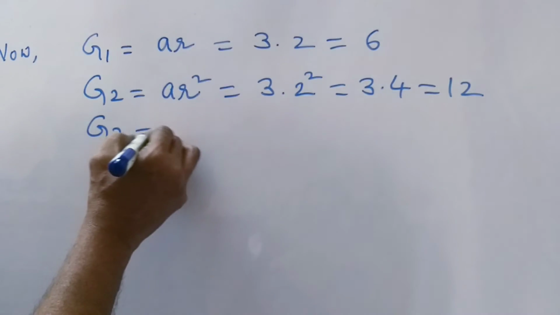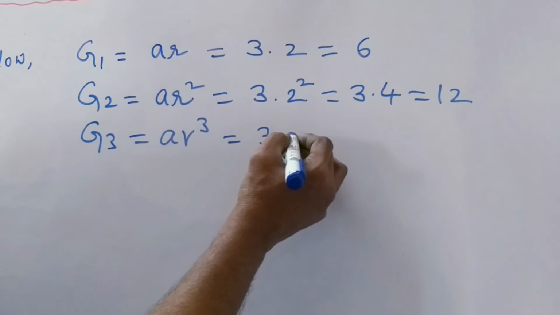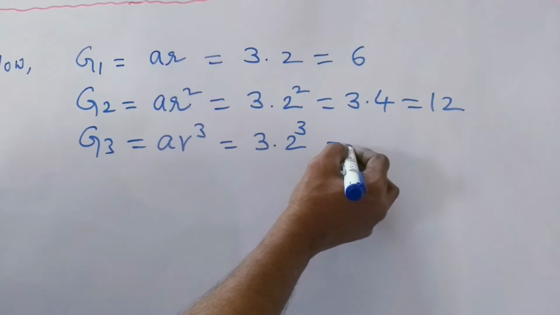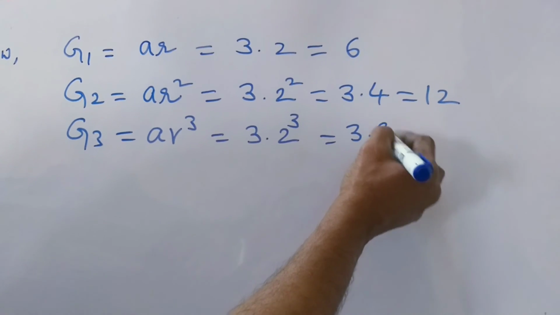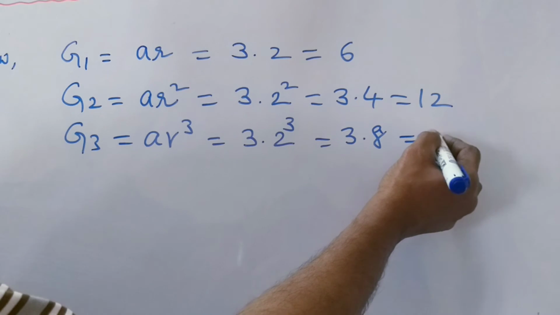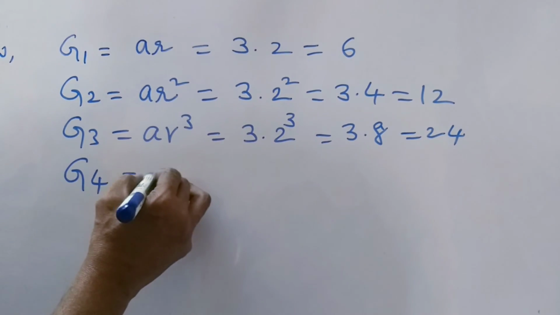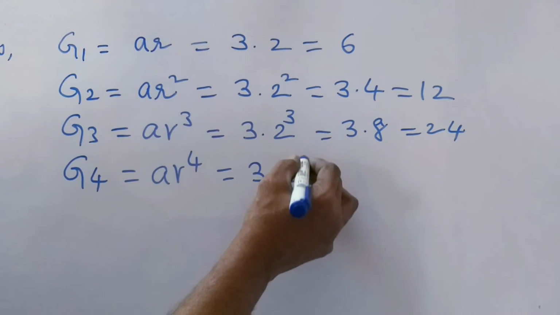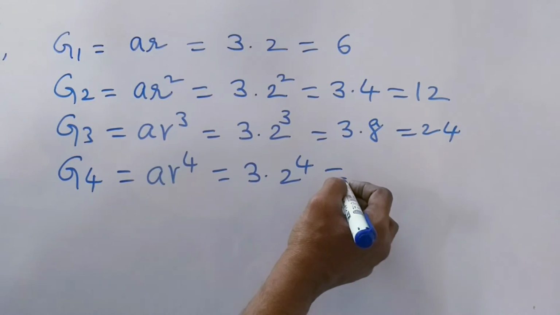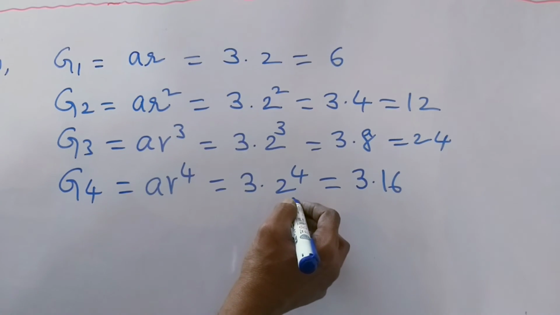G3 is equal to A into R cube, is equal to 3 into 2 cube, is equal to 3 into 8. 3 8s are 24. G4 is equal to A into R to the power of 4, is equal to 3 into 2 to the power of 4, is equal to 3 into 16. 2 to the power of 4 becomes 16.